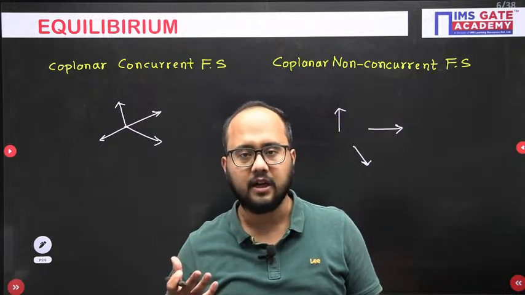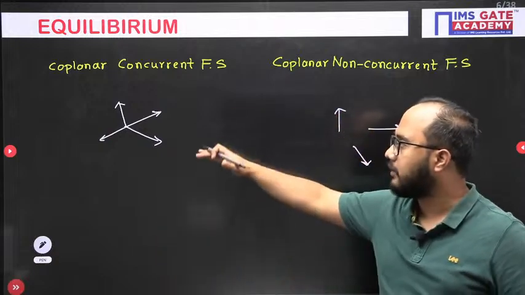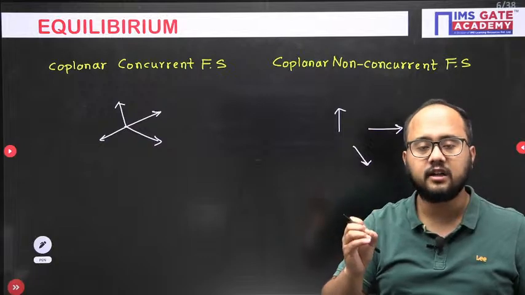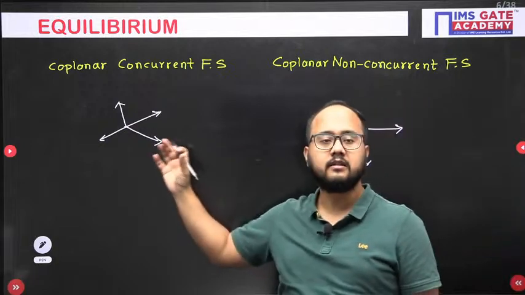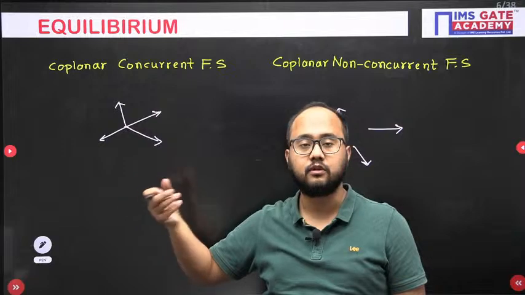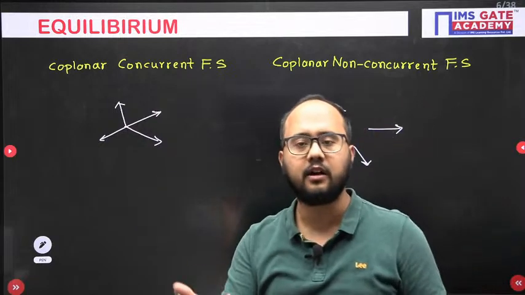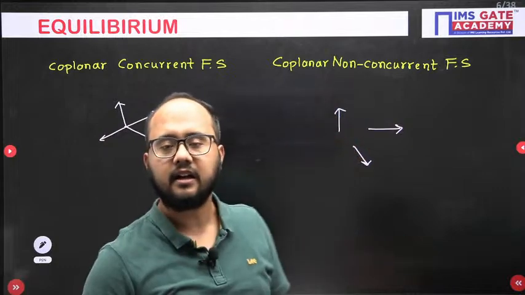Forces balance, okay? So in order to have an equilibrium here, the net resultant force should be 0. And net resultant force will be 0 when the net value of the force is 0. So how can you say that value is 0? For that you have to calculate the resultant. If it is coming out to be 0, then you can easily say it is under equilibrium.